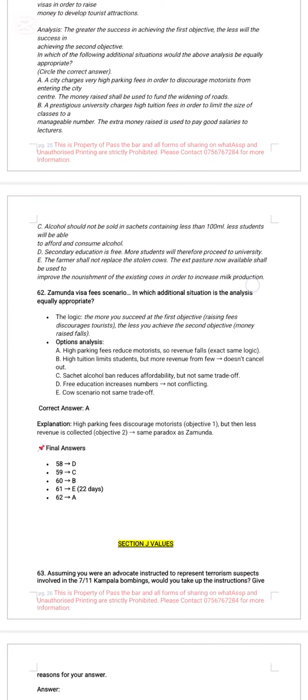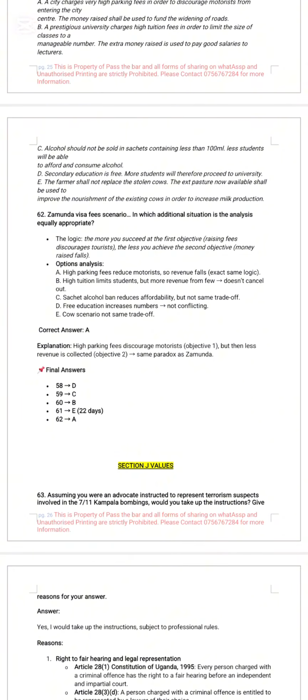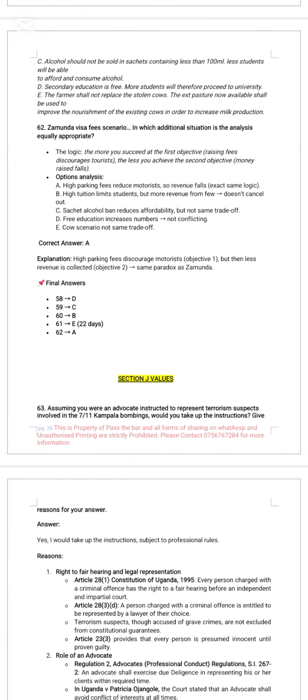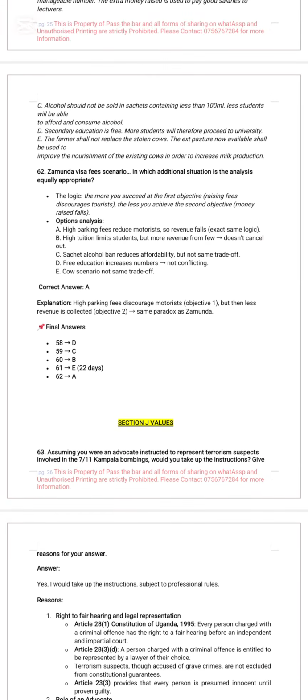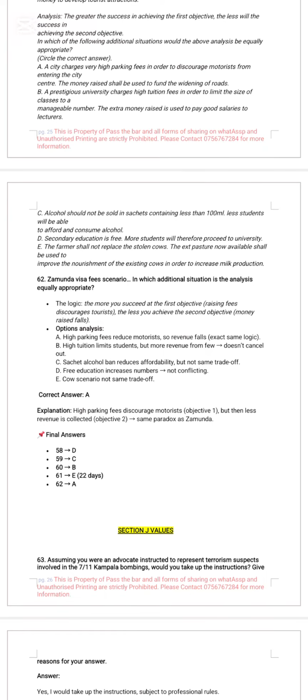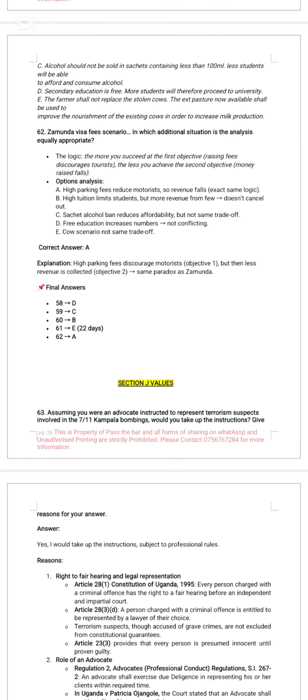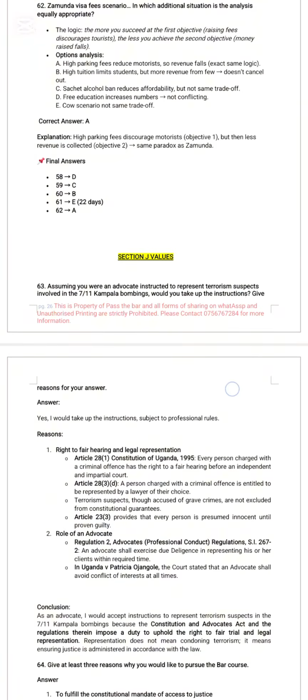Question 62. Zamunda visa fee scenario, in which additional situation is analysis equally appropriate? Answer is A. High parking fees discourage motorists, but then less revenue is collected. Same paradox as Zamunda. So basically here, you just apply comprehension. Like, don't apply the law. Just read as if you're reading passages for literature purposes. That's the only secret of passing Aptitude, just like we did in passage reading.